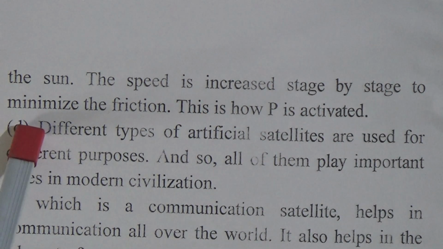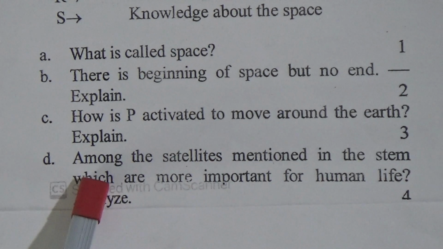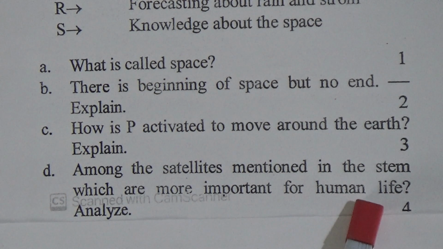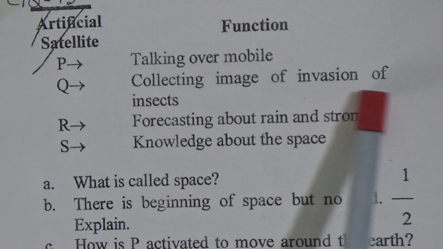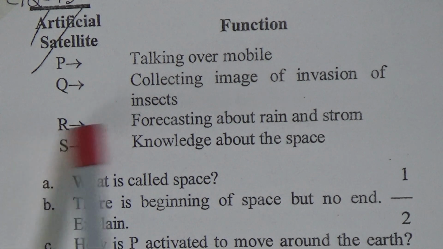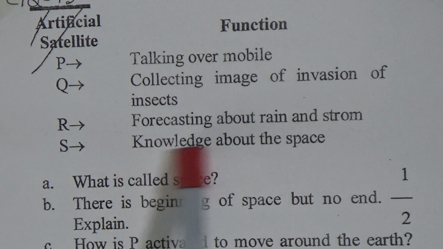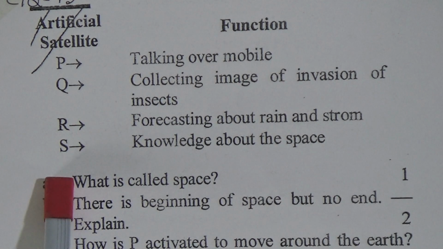Now come to the question of D. Here in the stem, among the satellites mentioned in the stem, which are more important for human life? Analyze. Here is P, communication satellite. Q is Earth observation satellite. Then R is weather satellite, and S is space satellite. Now we have to discuss which one is more important for human life. Now come to the answer of D.